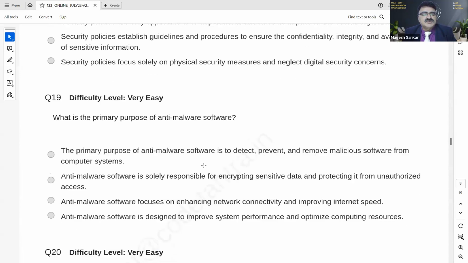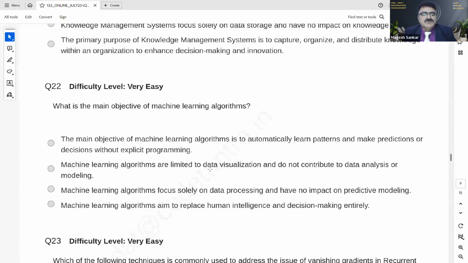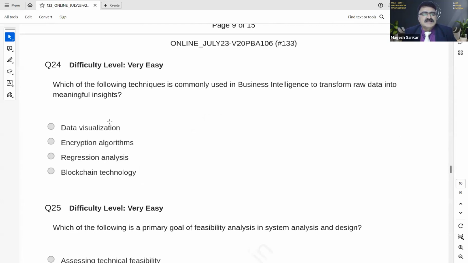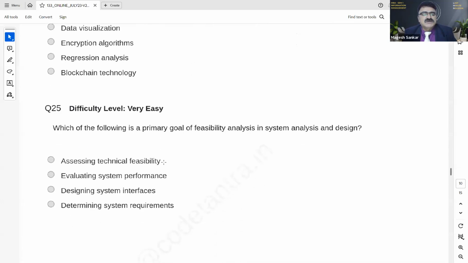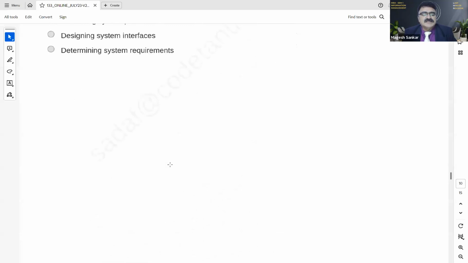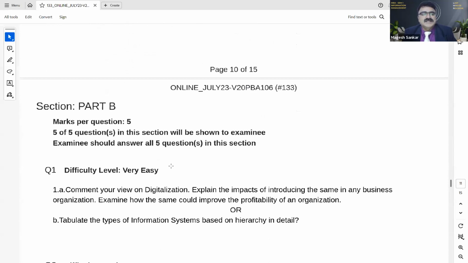Now difficulty level. So Q19, Q20, Q21, Q22, Q23, Q24, then Q25. So up to this, you need to answer all the questions. And moving forward, you have the section part B. In part B, marks per question will be 5. Five questions in this section will be shown to the examinee, and the examinee should answer all 5 questions in this section.